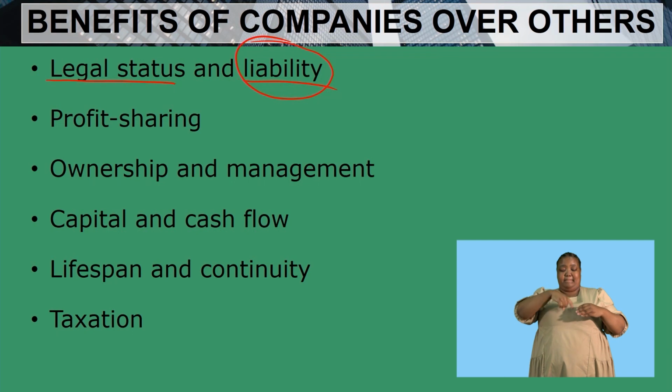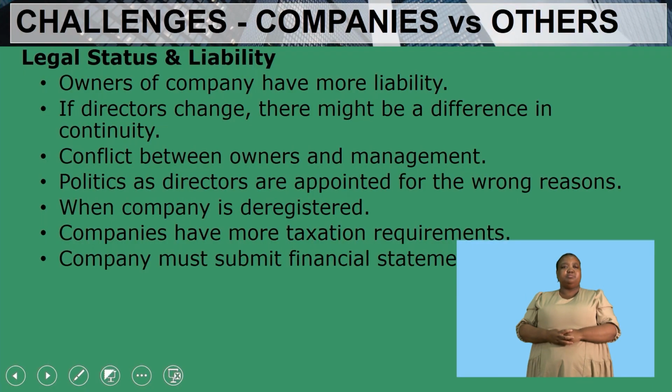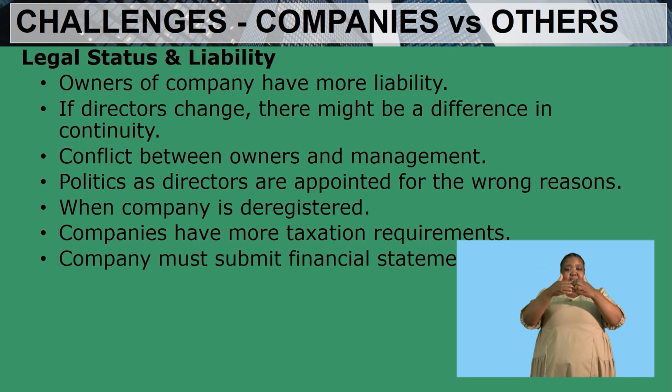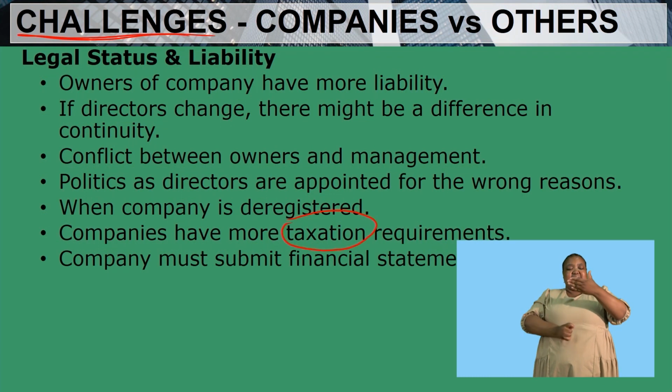So it means your personal assets are not at risk of being seized when the business goes bankrupt. Then also, when you are forming a company, you are going to have certain challenges. Now, the most common challenge is the taxation requirements. So if you are establishing a company, you must note that you are going to have to pay tax.